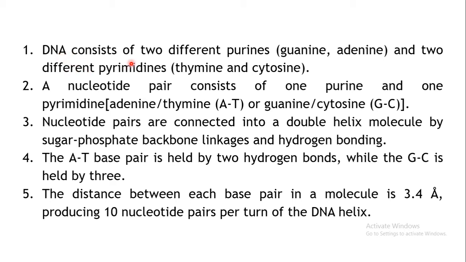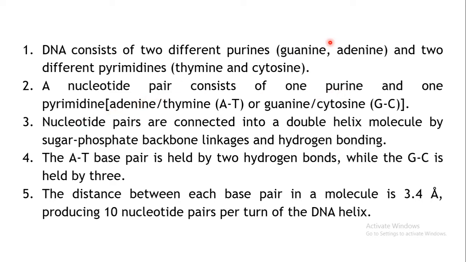Okay, so DNA basically consists of two different purines and two different pyrimidines. It actually has a double helical structure, right? And basically there are pairs of these bases which are formed between these purines and pyrimidines. So two types of purines, that is guanine and adenine, and two pyrimidines, that is thymine and cytosine, are present in the DNA molecule. Okay, now these nucleotides form pairs, and they consist of one purine and one pyrimidine.